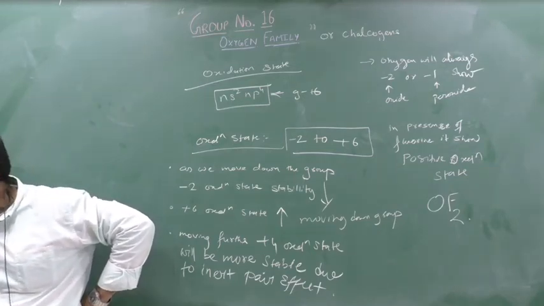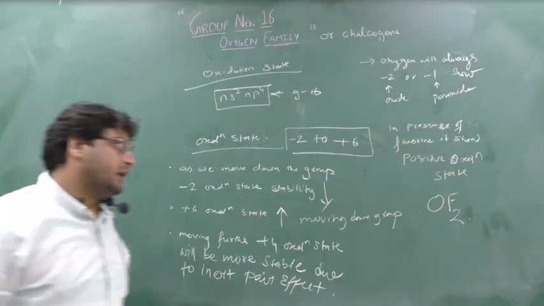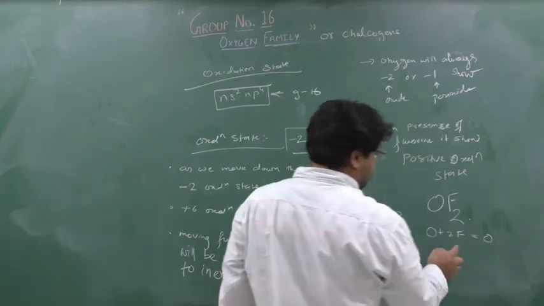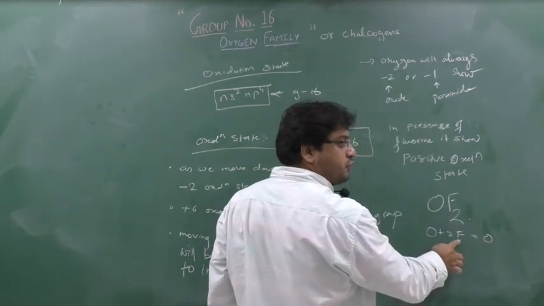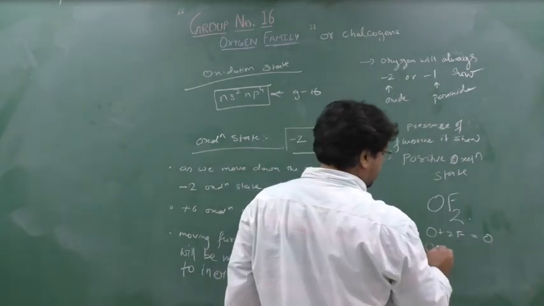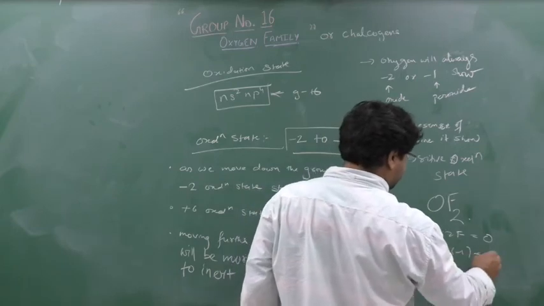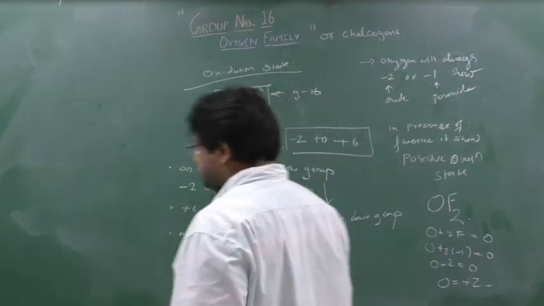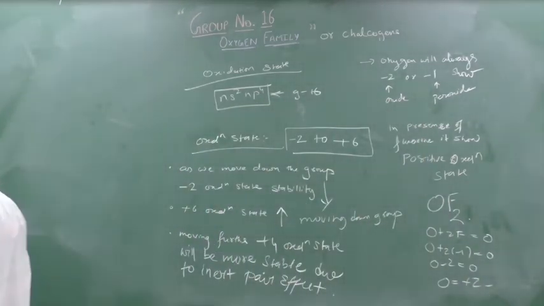In the compound like OF2, see this, O plus 2F equal to 0. Now fluorine is the more electronegative element, so fluorine will always attract the electron. So O plus 2 into -1 equal to 0, O minus 2 equal to 0, and O will be equal to +2. Clear this part?